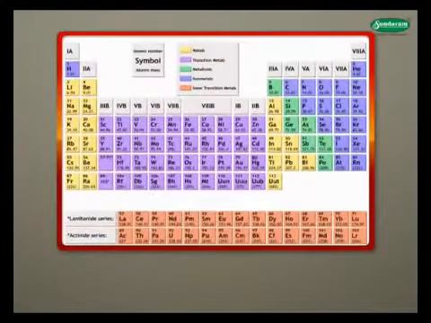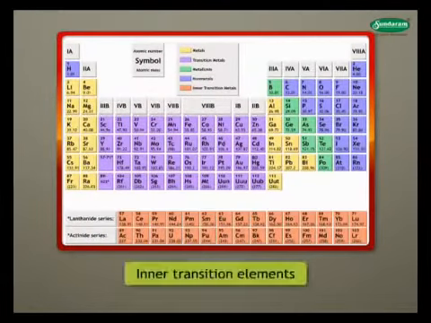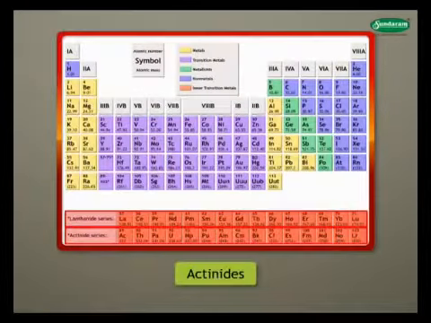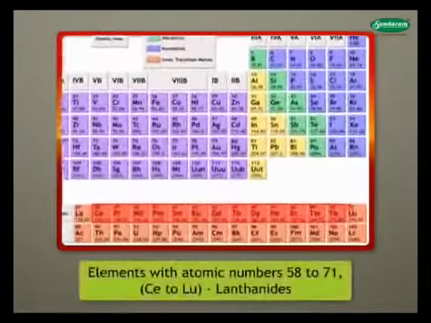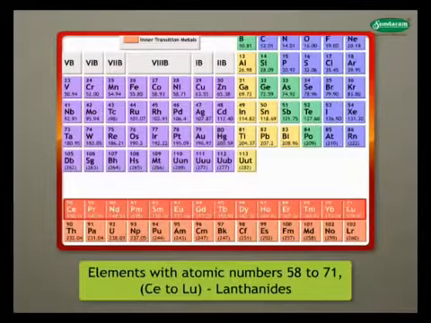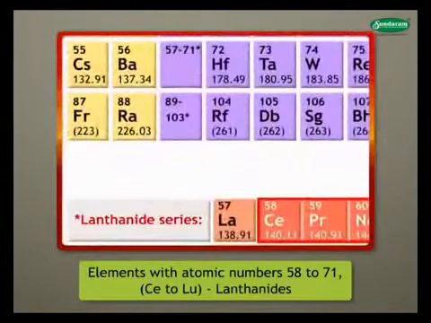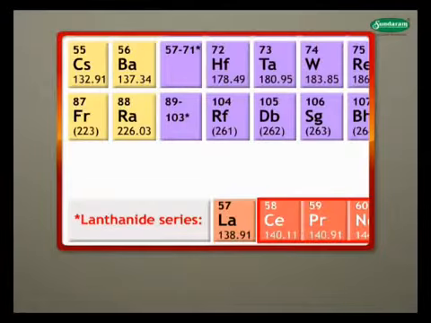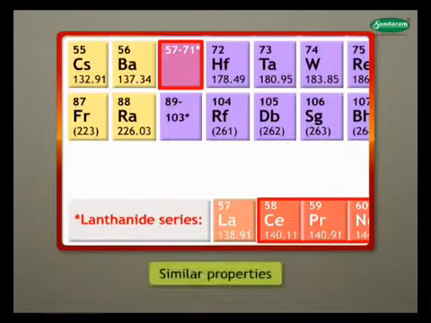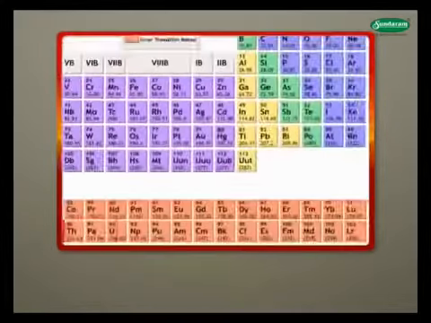Elements placed at the bottom of the periodic table are called inner transition elements. They contain two series of elements, lanthanides and actinides. 14 elements with atomic numbers 58 to 71, Ce to Lu, are called lanthanides. These elements are placed along with lanthanum La57 in the same group 3 in period 6 because of very close resemblance in properties.